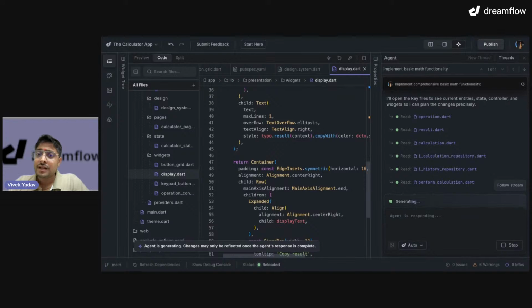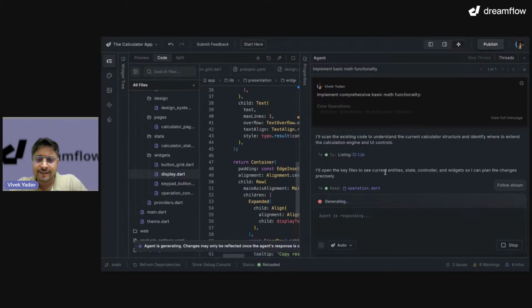As we know, we have to keep an eye on what our agent is doing. Let me expand our agent window and see what it's doing. So it says, I'll scan the existing code to understand the current calculator structure and identify where to extend the calculation engine and UI controls. So look at this. The agent understood that I already have some calculator engine or calculator operations available in my application, and if I want to make any change on top of that, I should understand it first.